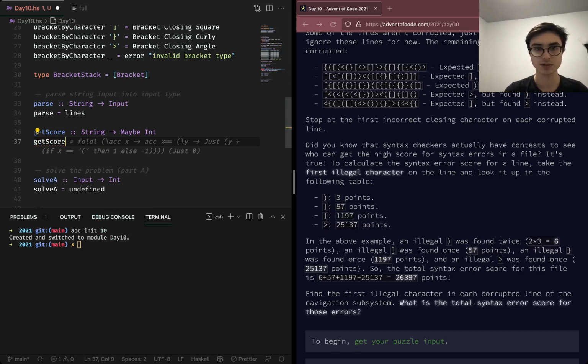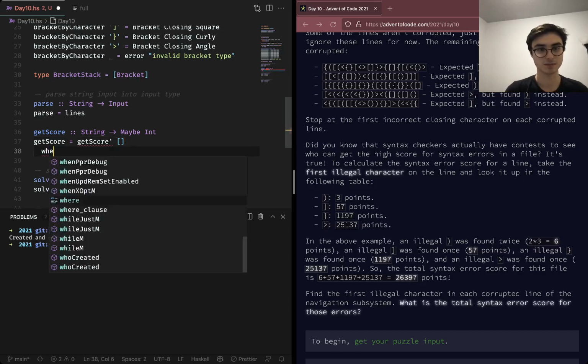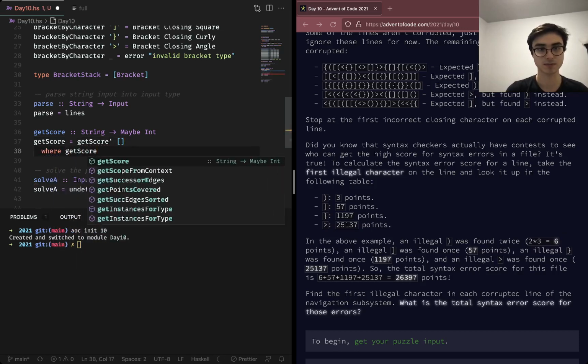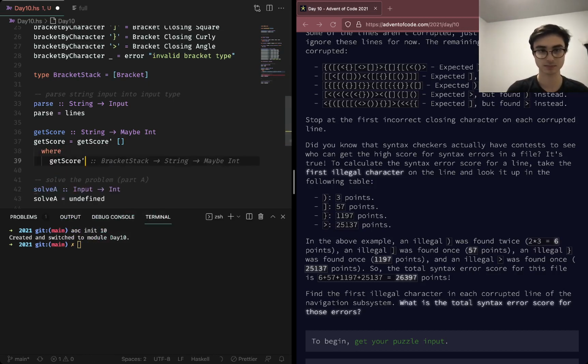So what we're going to do is getScore with an empty stack, and then we'll take the string. Yes, getScore takes a bracket stack and a string and returns Maybe Int.